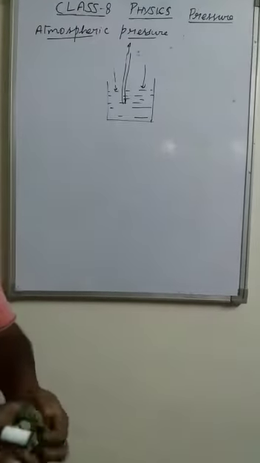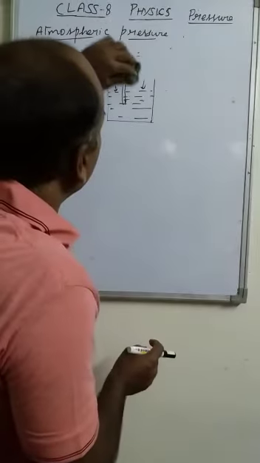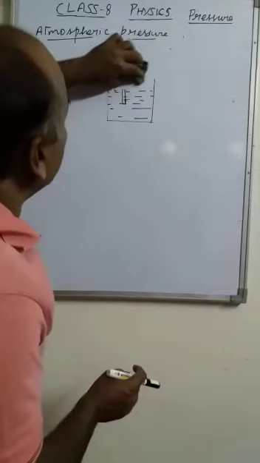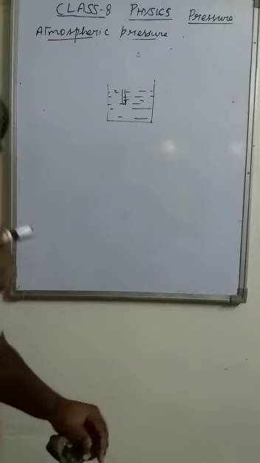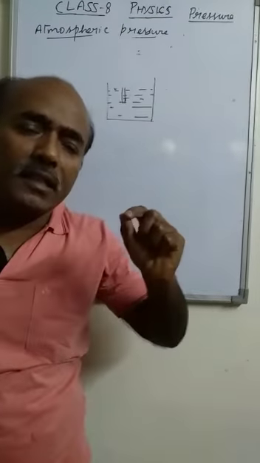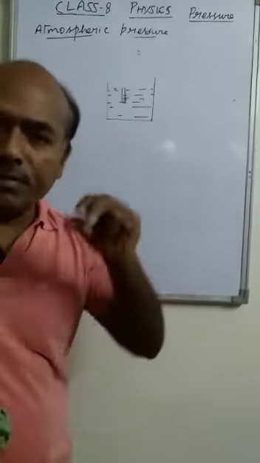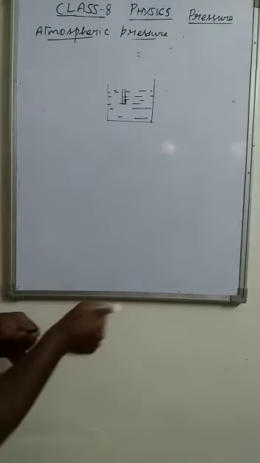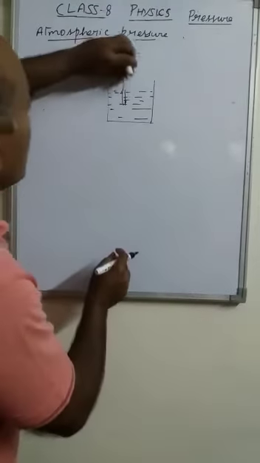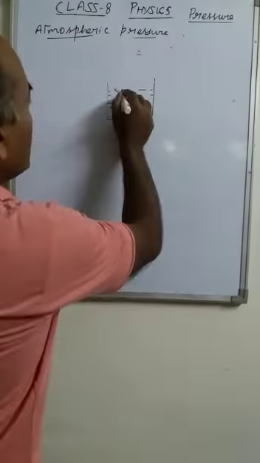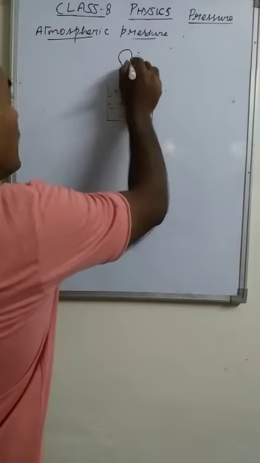And then if we take an ink filler, or sometimes people use medicines with a dropper, or filler you can say. It is a tube, and here we have a bulb-like structure.